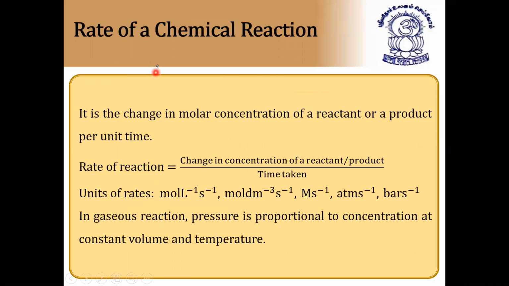Next, rate of chemical reaction. What is the rate of chemical reaction? As I told you, in general words, the time taken by the reaction to complete is called rate of chemical reaction. But in chemistry, when you go deeply, it is a change in molar concentration of the reactant. Already we know reactants will have concentrations. Molar concentration is molarity, which we have discussed in dilute solutions. What is molarity? It is the number of moles by volume of solution in liters.